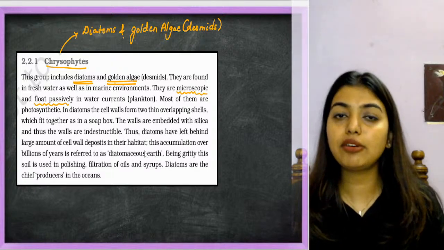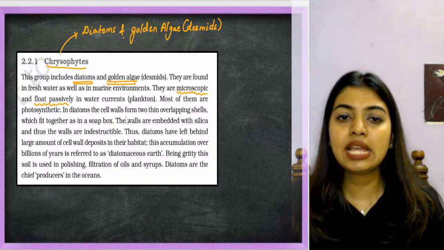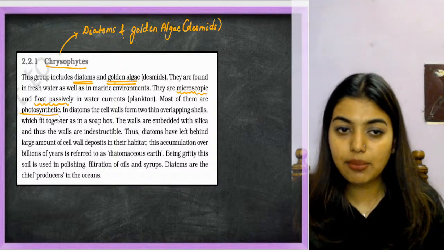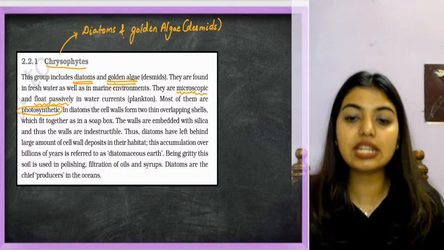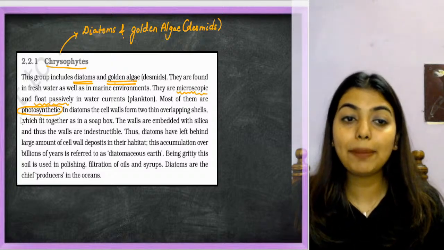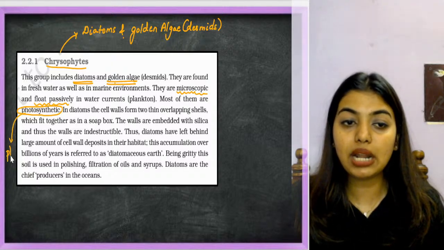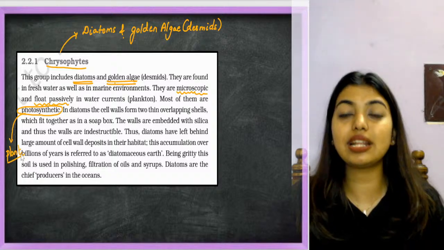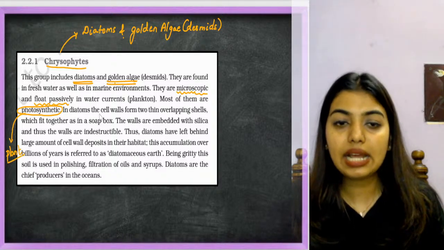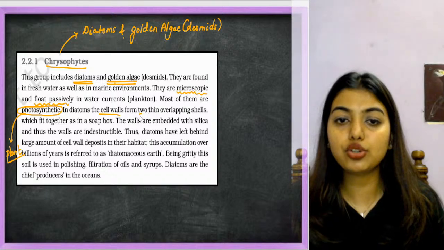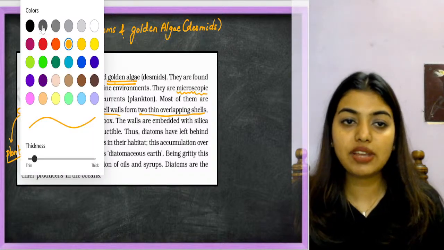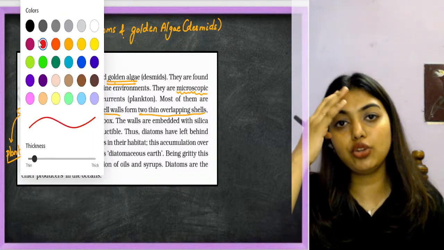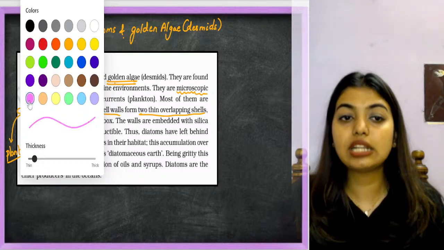Now, most of them are photosynthetic. This is the reason why we call them plant-like: they are photosynthetic. In diatoms, the cell walls form two overlapping shells. Students, in this whole Protista chapter, you have to remember the cell wall. That is the most important thing.